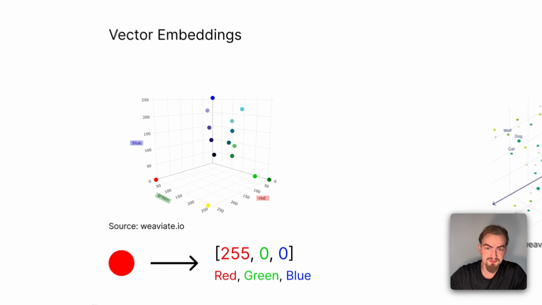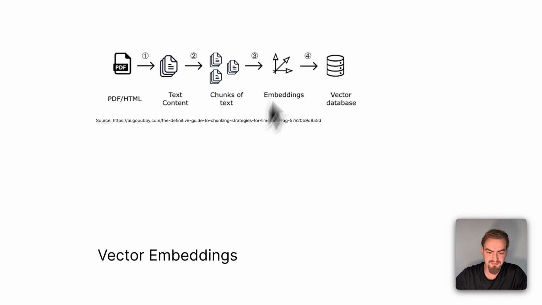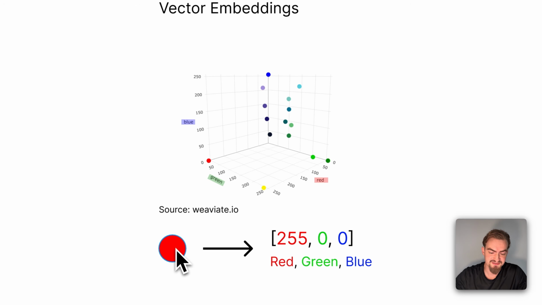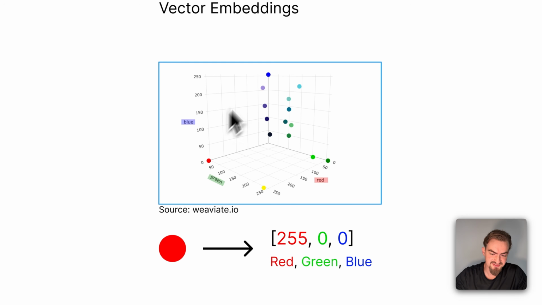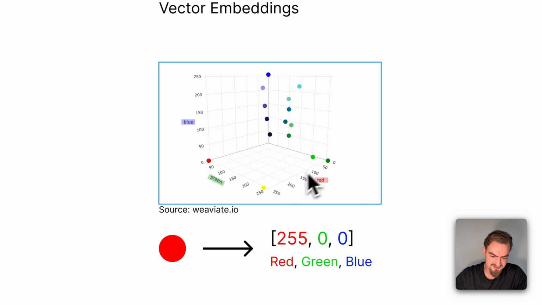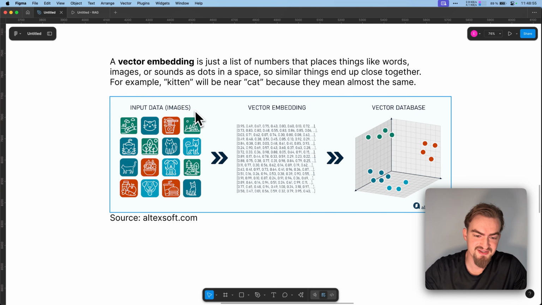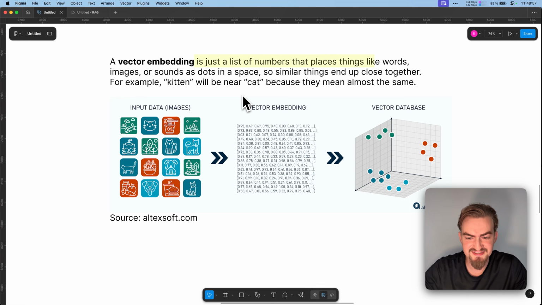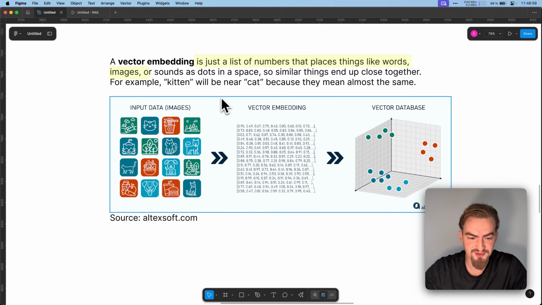So imagine instead of a text chunk, you provide this embedding model a color like red. Then you would receive a vector like this that represents a dot in this space. For this example, since we only have red, and this is the red axis, we have the red dot at this place. Another explanation for embedding is it's just a list of numbers that places things like words, images, or sounds as dots in a space. So similar things end up closer together. For example, kitten will be near cat because they mean almost the same.